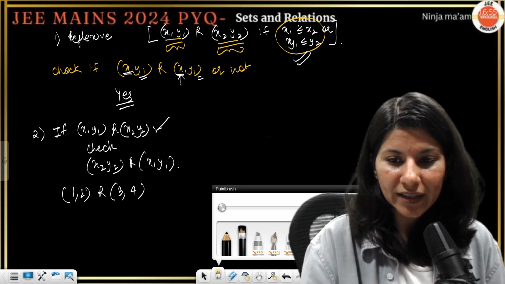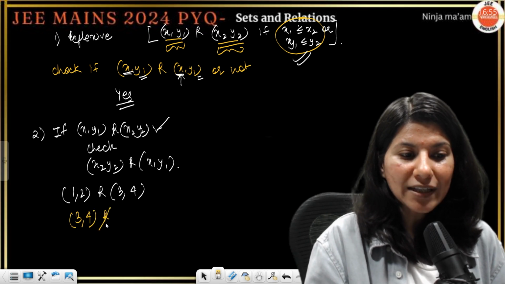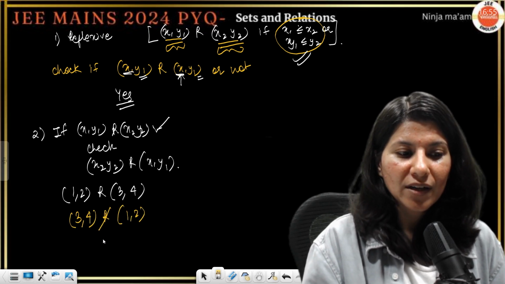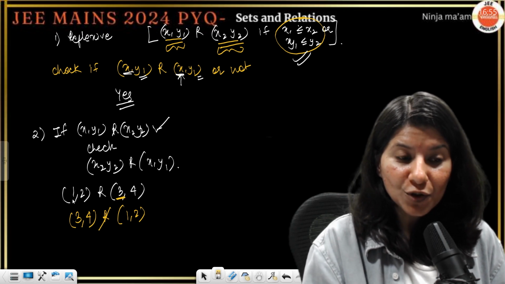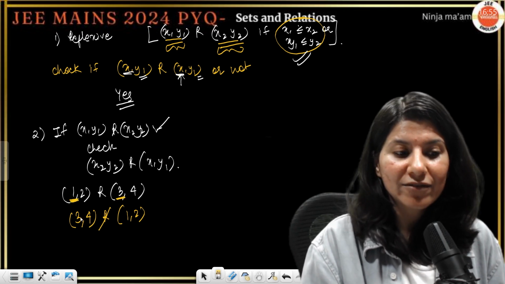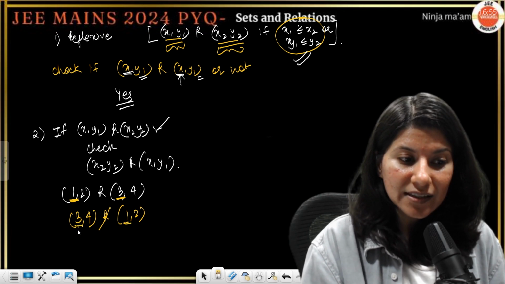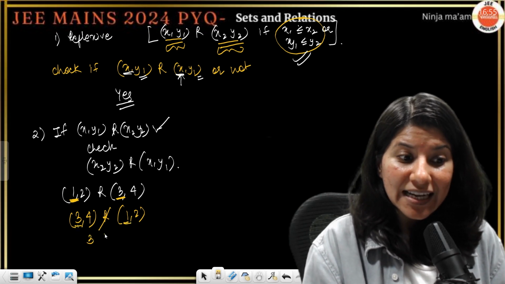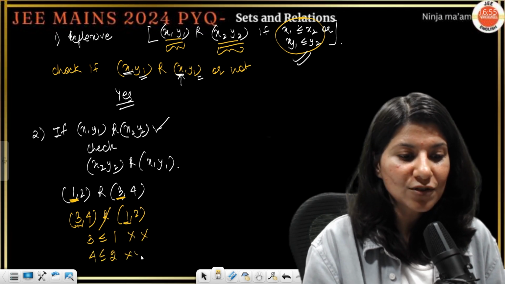Obviously, this is true, right? But (3, 4) is not in relation with (1, 2), because now 3 should be less than or equal to 1, which is not possible, and 4 also should be less than or equal to 2, which is not possible.